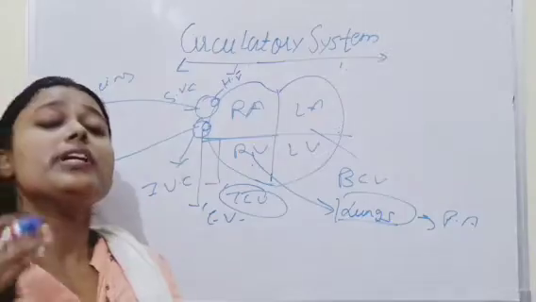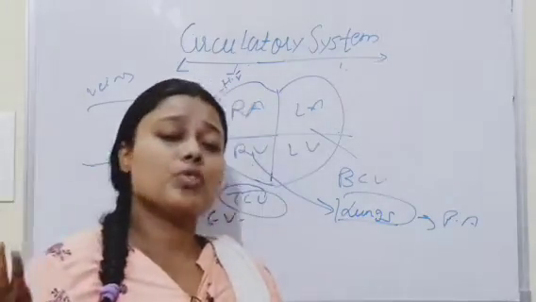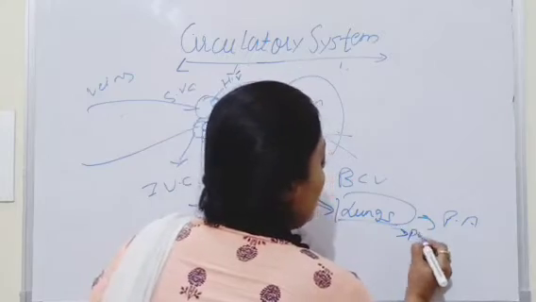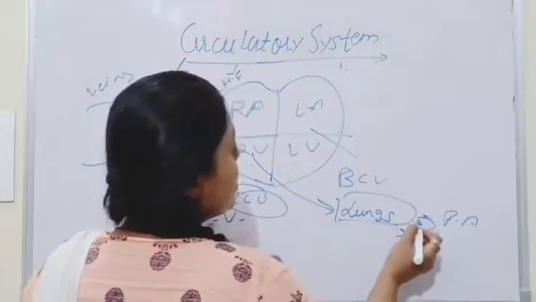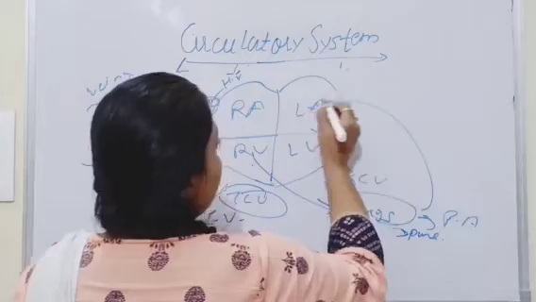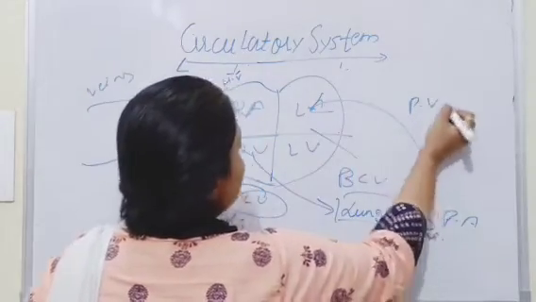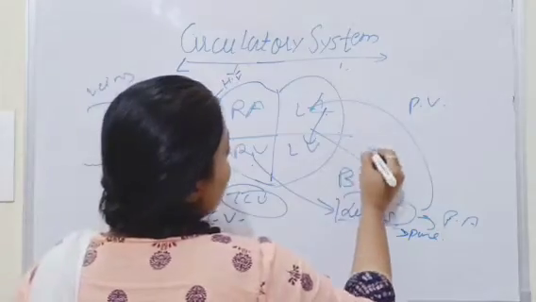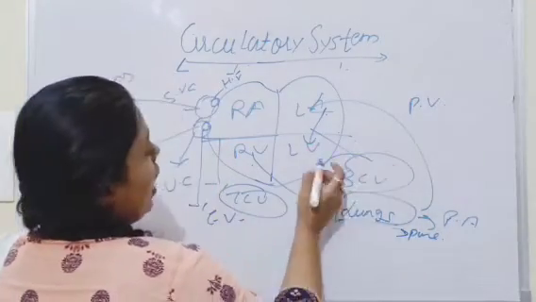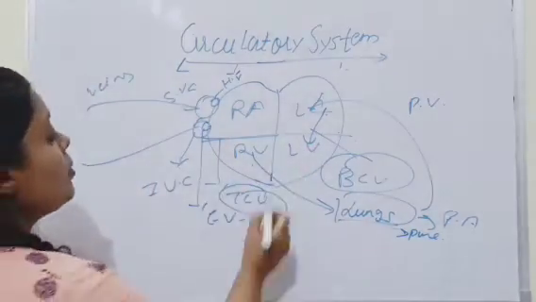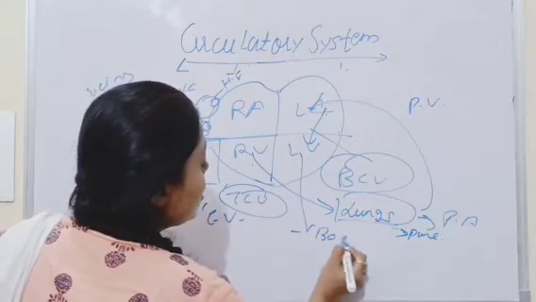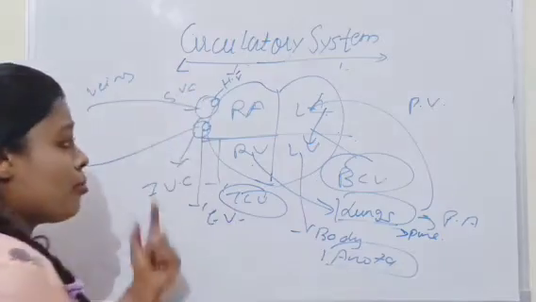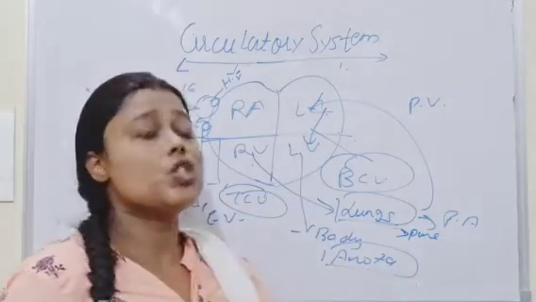This carbon dioxide goes into the atmosphere, and from the atmosphere oxygen reaches the lungs. Now the blood becomes pure, and this pure blood reaches the left atrium through pulmonary veins, and from the left atrium to the left ventricle through the bicuspid valve, and from the left ventricle to the whole body through the aorta. This is the flow of blood in the heart, a general layout.